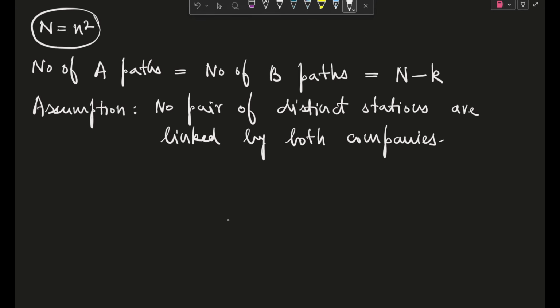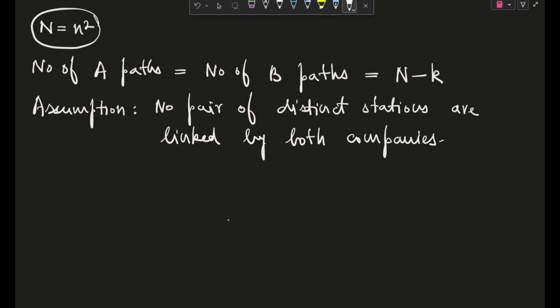Which means that every A path will meet every B path in at most one station. Why? Because if two stations lie on the same A path, then they would also lie on the same B path. That means these two stations would be linked. Okay.